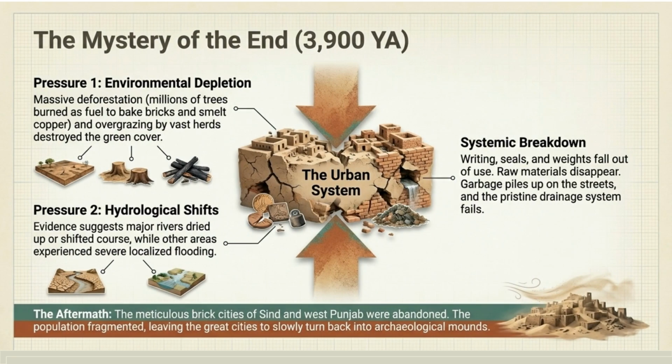Around 3,900 years ago, the urban system collapsed due to compounding pressures. Massive deforestation and overgrazing led to environmental depletion. Hydrological shifts dried up rivers and caused flooding. This systemic breakdown resulted in the abandonment of great cities.